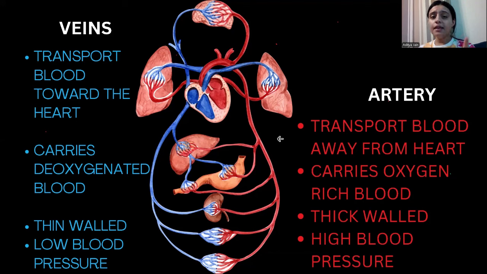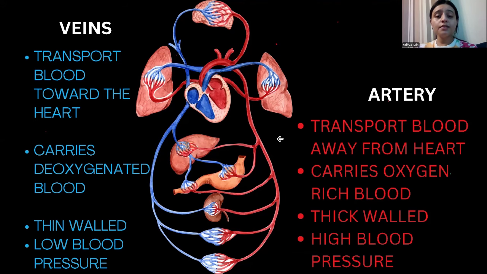Veins are carrying the blood towards the heart, ऑर्गन से हार्ट की तरफ लेके जा रही हैं, और आर्टरीज ब्लड को हार्ट से नीचे लेके आ रही हैं, अवे फ्रॉम द हार्ट। ओके, and I have depicted the veins in blue in color and arteries in red in color. Okay, so you might have a question here that, okay, ma'am, you have shown us these veins and arteries, but what is this network in this picture that has been shown?